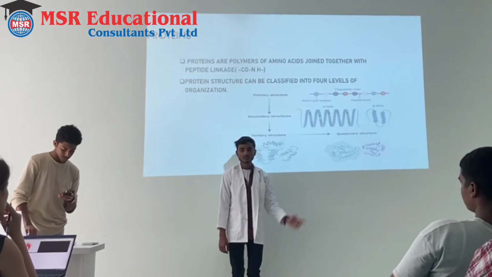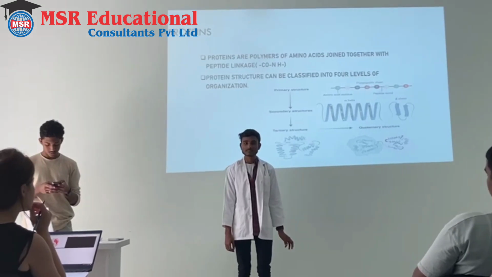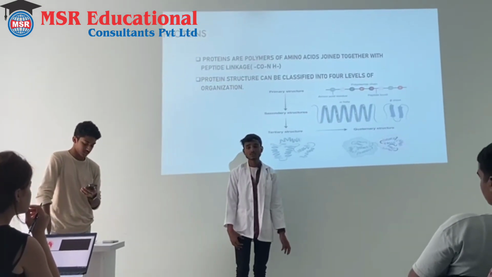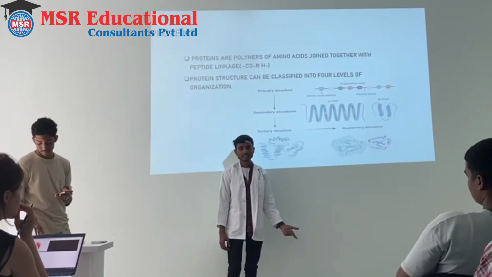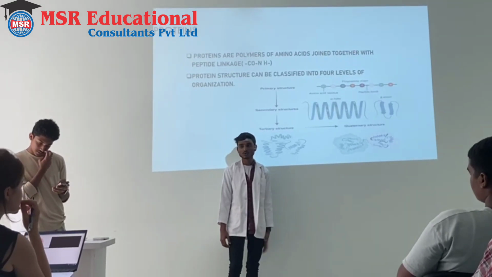What are proteins? Proteins are polymers of amino acids. Multiple amino acids are held together and form a protein by a linkage called a peptide bond. This is a strong covalent bond.